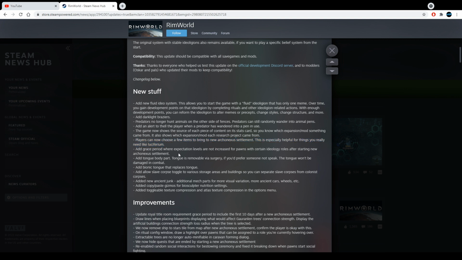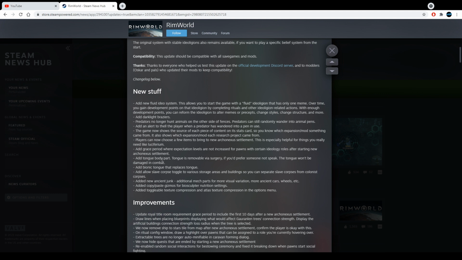Add grace periods where expectation levels are not increased for pawns with certain ideology roles after starting a new Arconexus settlement. Again, I'm not sure what they mean by Arconexus settlement. Is it the base or is it some specific spot in the base? I don't know. Arconexus settlement. Man, I don't understand. Sorry about that, guys.